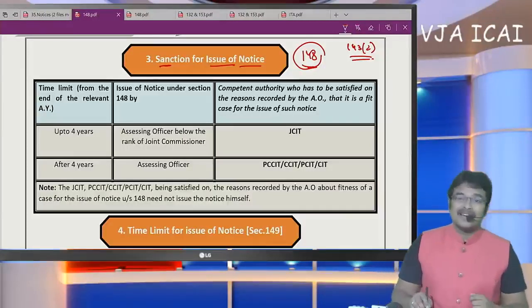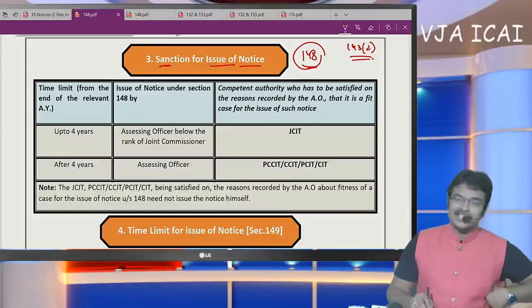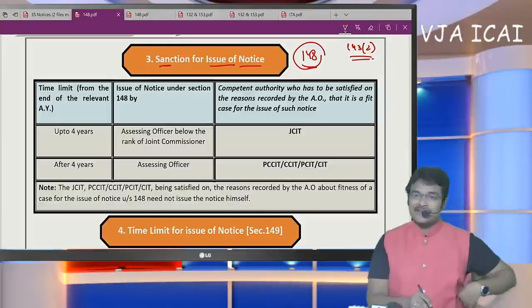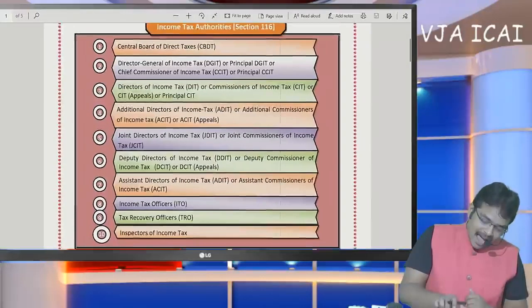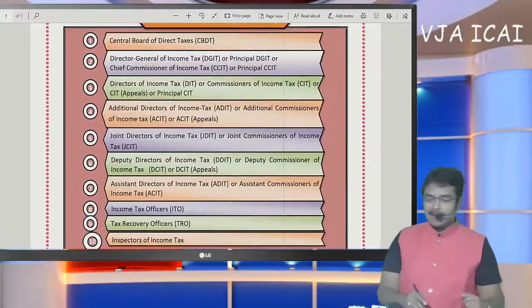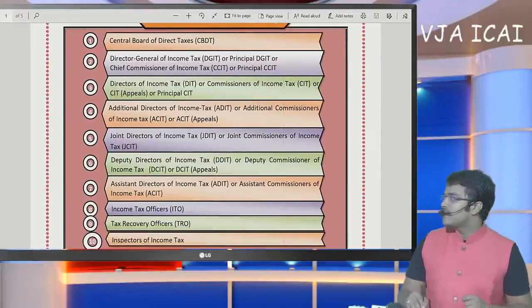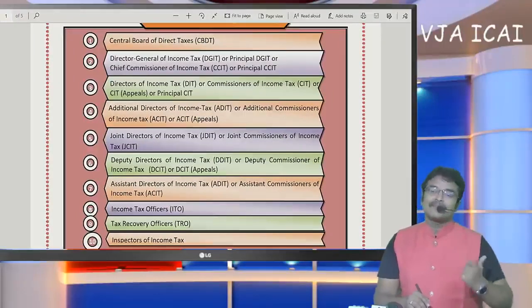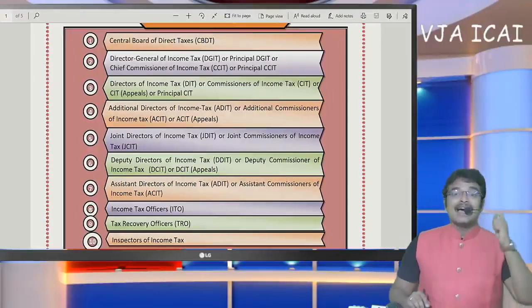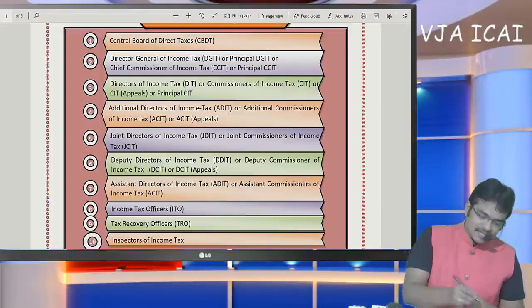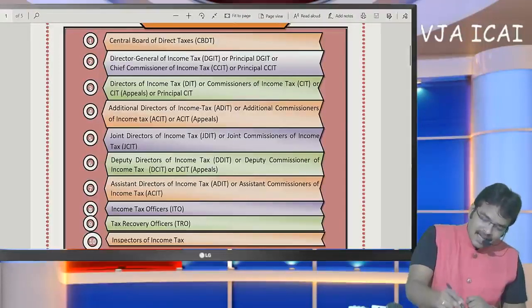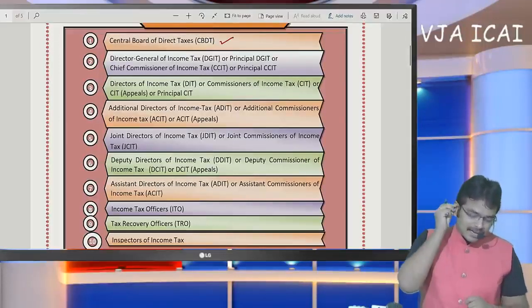Sir, what do you mean by the term higher officers? Before concluding this issue, first let me present the hierarchy of the income tax department. Here is the hierarchy of the income tax department. I am going to present it to you. Based on this, you should automatically understand whose approval is required in case of issuing an income escaping assessment notice.